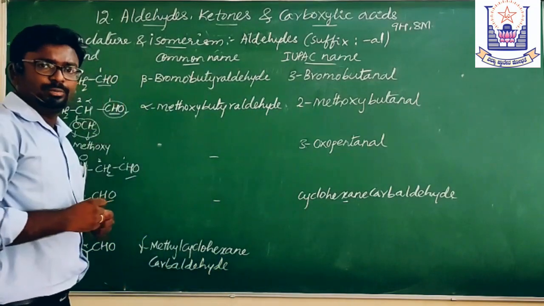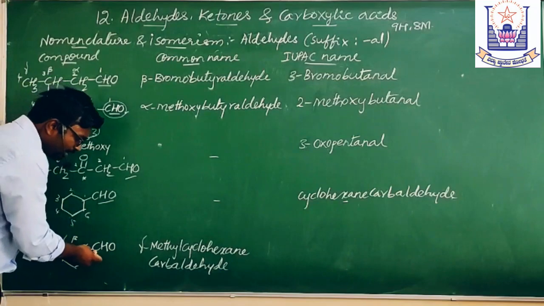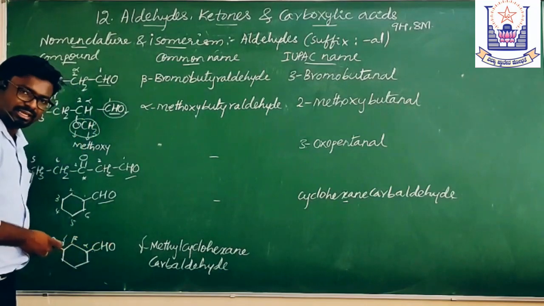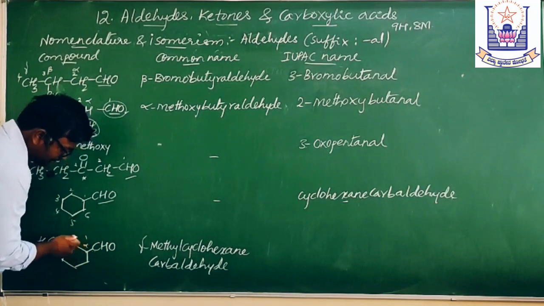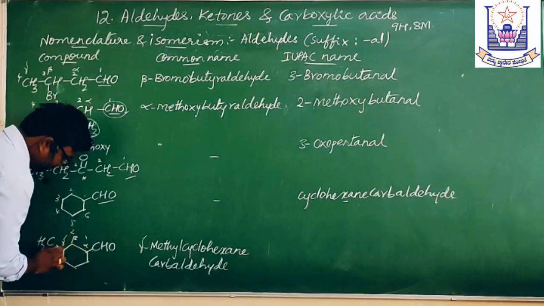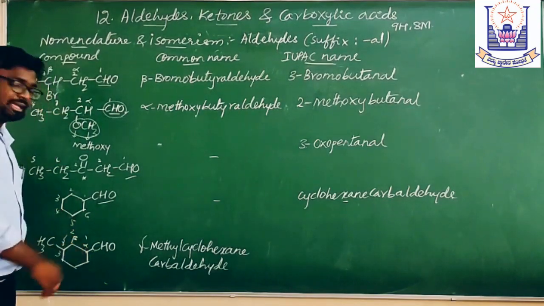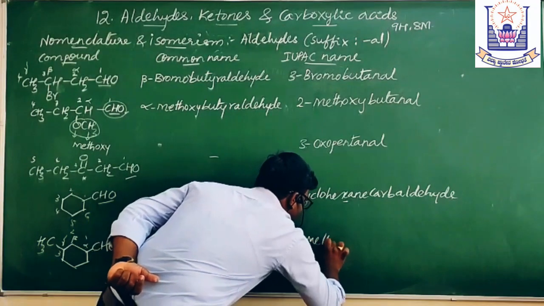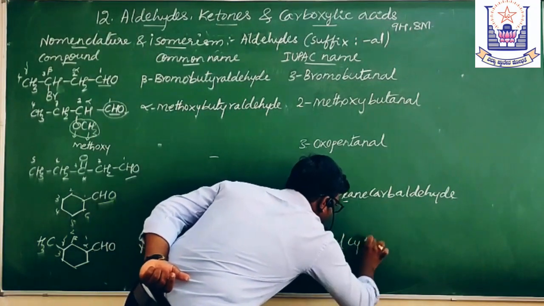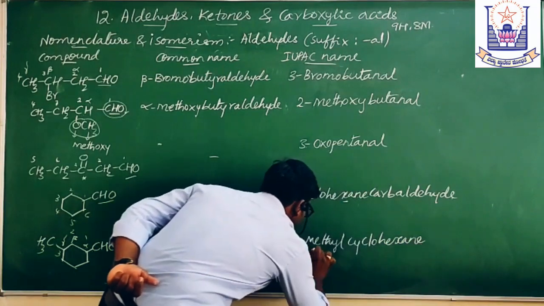Now what is the IUPAC name? In this case, here carbaldehyde is separated from the ring, no? Therefore, the functional group containing carbon is 1, 2, this is 3. 3-methyl cyclohexane carbaldehyde.